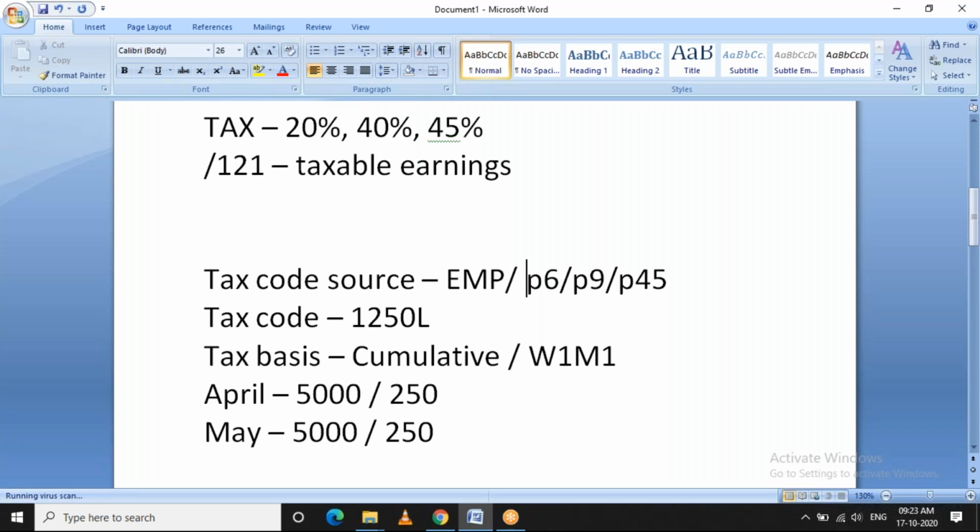In which info type are they maintaining this tax code? I'll come to that. Yeah, I'll come to that.